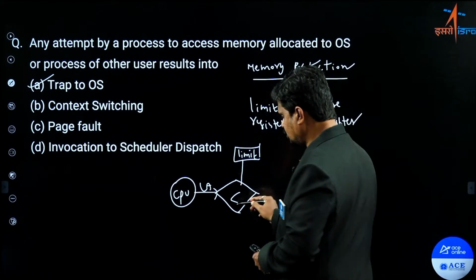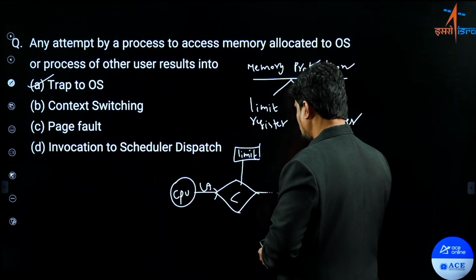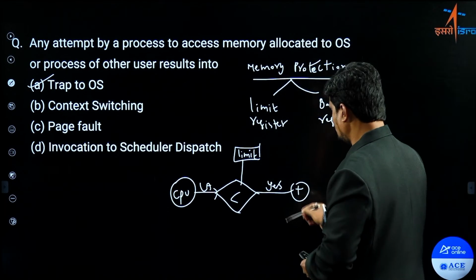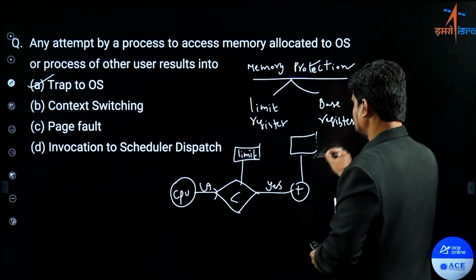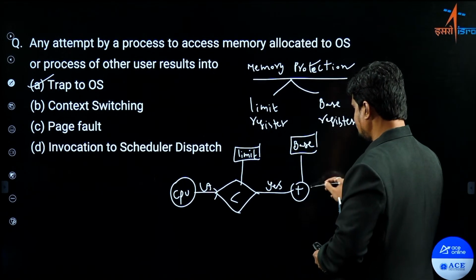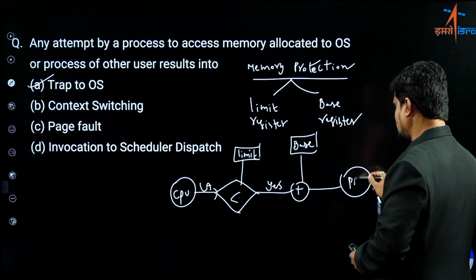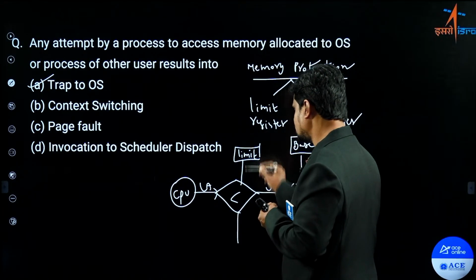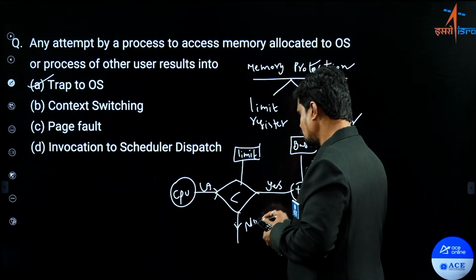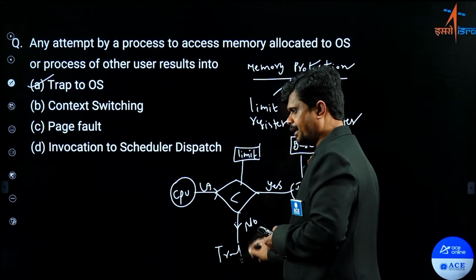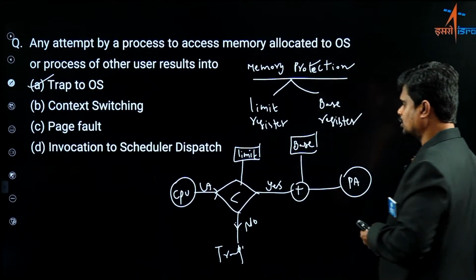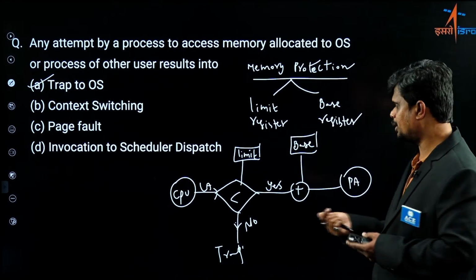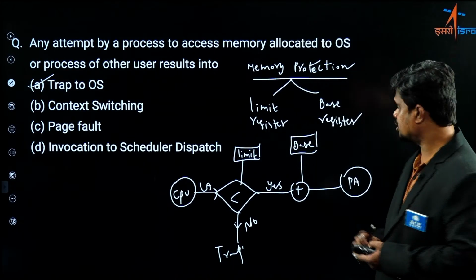If this logical address is less than the limit value, then you are adding this logical address to the base value, and the result that you get is the physical address. Correct? If the logical address is more than the limit value, then you generate a trap. This is the hardware circuitry we discussed with respect to the memory protection concept. So how can memory be protected using the limit and base register values?